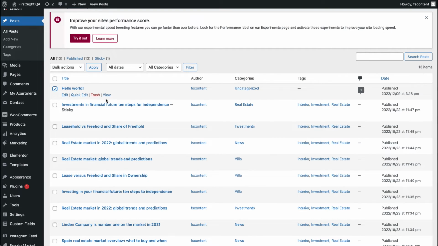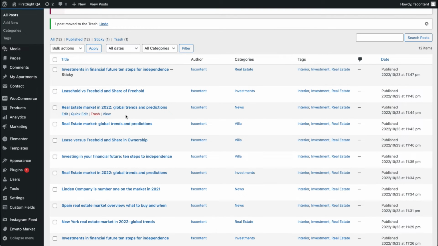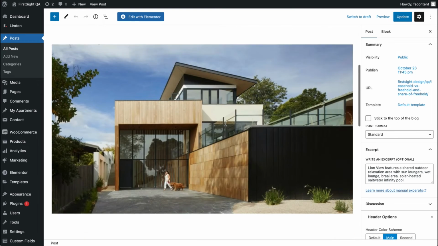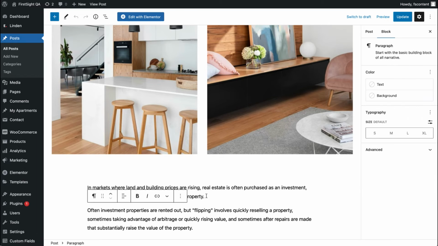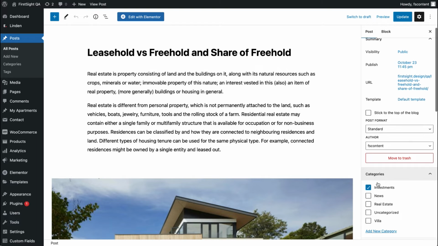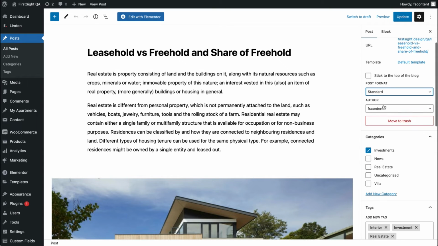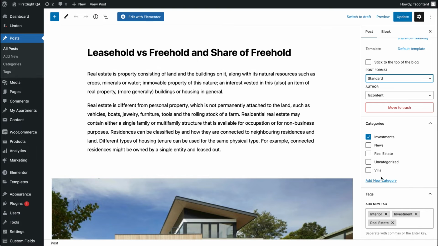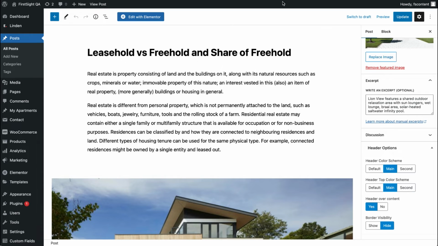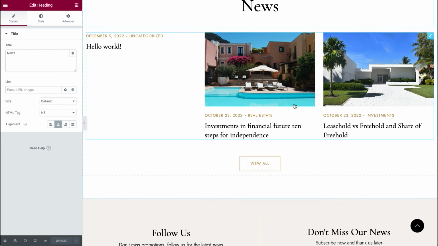I'll remove this one, hello world, which was automatically created when we installed our demo data. We do not need that, but for all other posts, you can hover on the name of the post, click on edit, and the post will be opened in the edit mode. Here you can make changes, change text, images, you can change the title, you can change the post format, you can select a different author, categories, add tags, and select a featured image that appears in the list here.